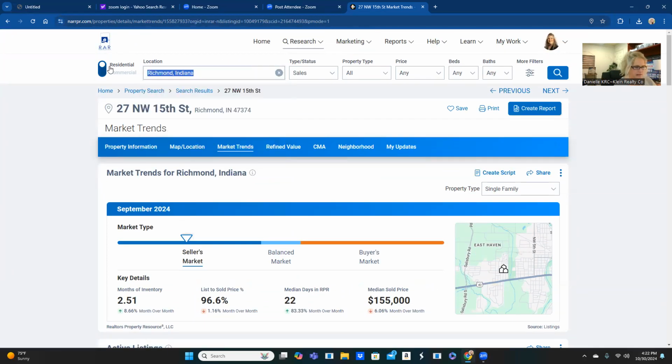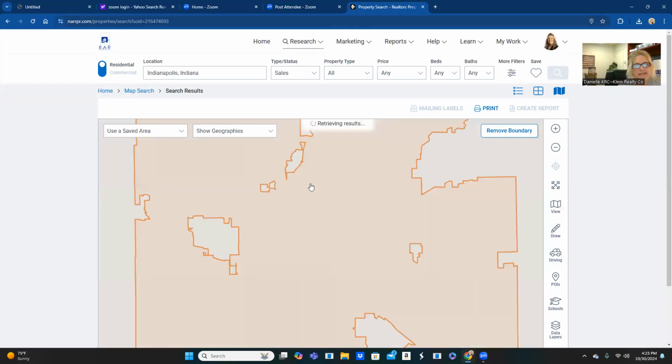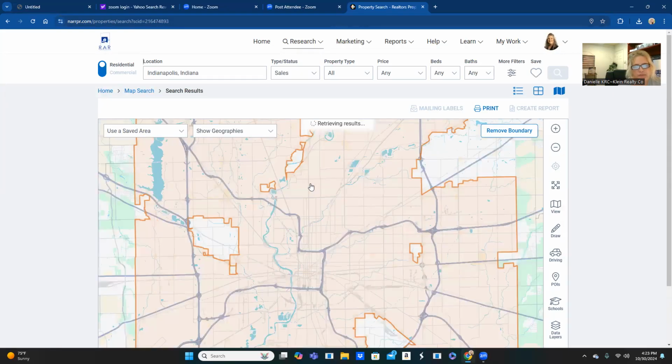So again, I'm just going to show this once more and let's just put it in. So I'm just going to type in Indianapolis and it tells me that there's too many to show.